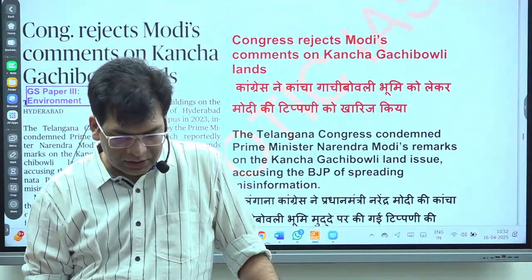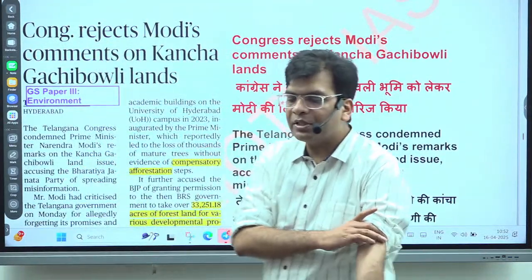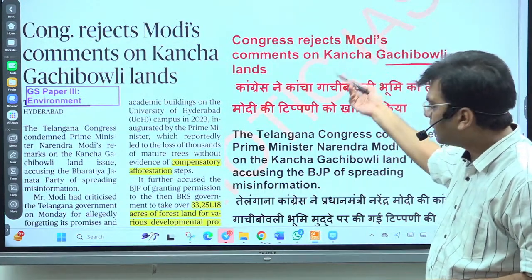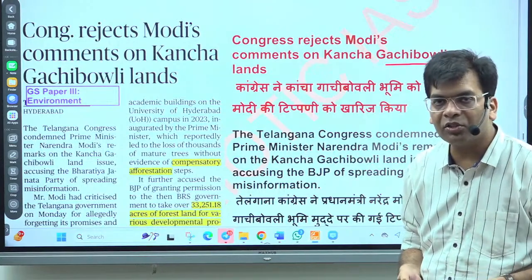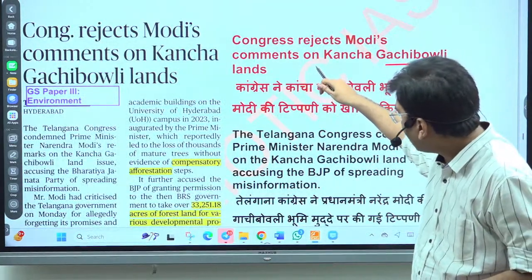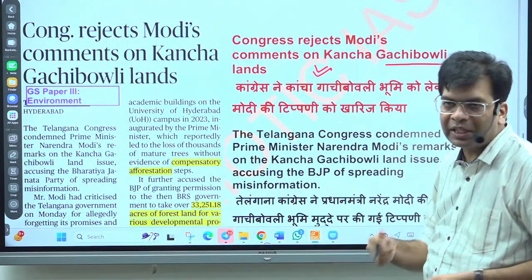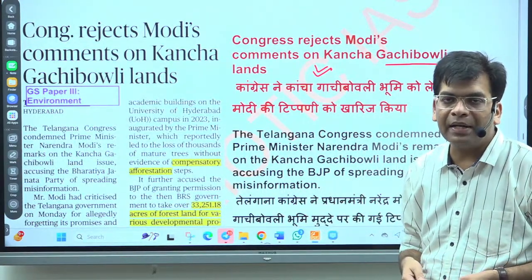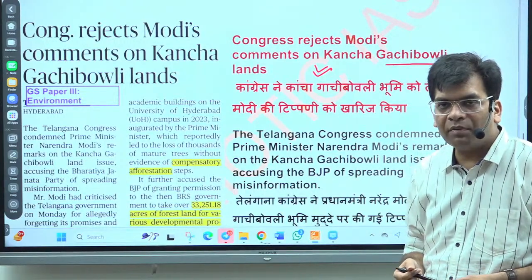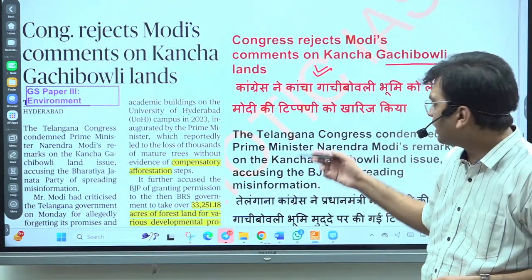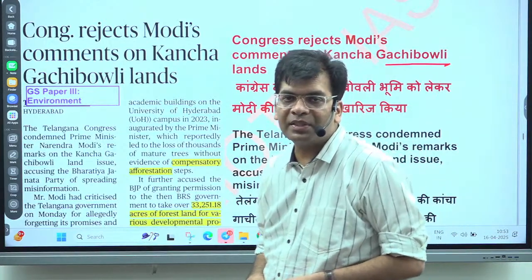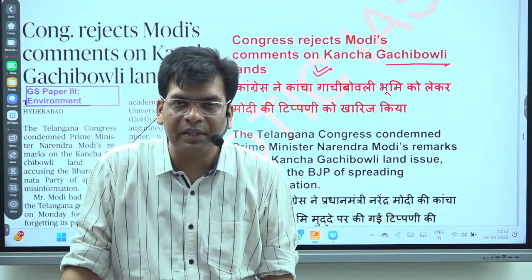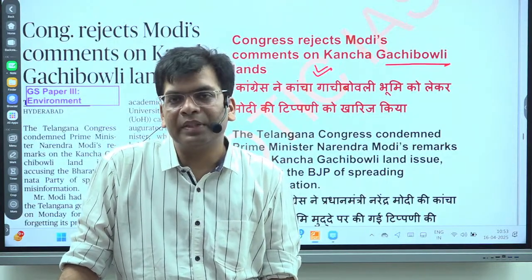The next news is about the Congress rejecting some of Modi's comments on Kancha Gachibowli. This is the land near the Hyderabad University. There has been an allegation that the Telangana state government tried to divert this land for commercial use, but there was so much diversity of species, many of them very unique, and many of them endangered.